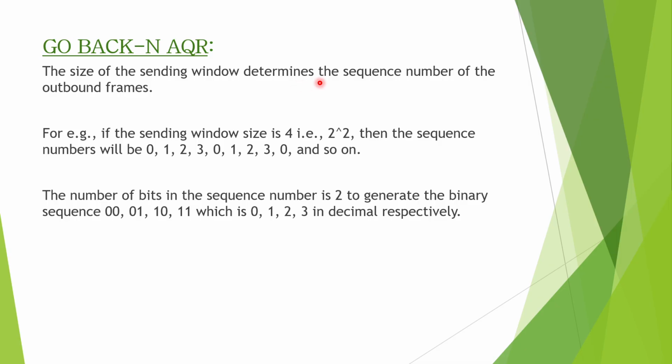Now, the size of the sending window determines the sequence numbers of the outbound frames. For example, if the sending window size is 4, that is 2 raised to 2, then in this 2 raised to n, the 2 denotes the number of bits, that is binary bits, in the sequence number. That is, the possible binary combinations are 00, 01, 10, 11, which are 2-bit values. So 00 is 0, 01 is 1, 10 is 2, and 11 is 3.